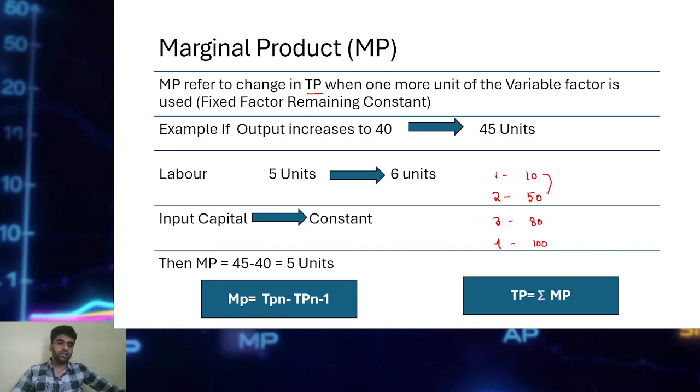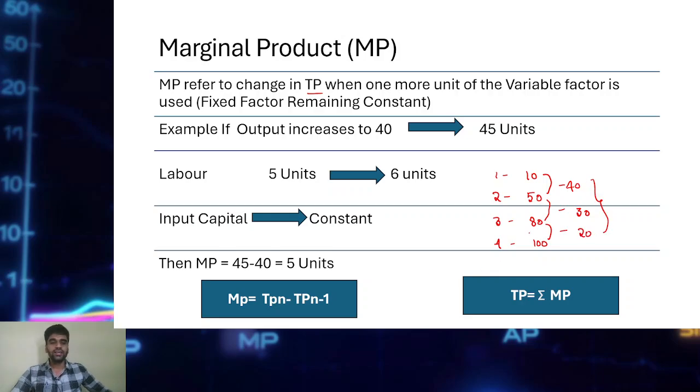The changes are evident, right? From the first to the second unit of labor, the change in production is 40. From the second to the third unit of labor, the change is 30. From the third to the fourth unit of labor, the change is 20, and this is called what?